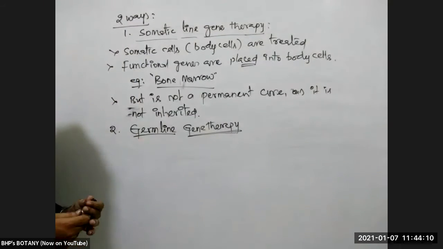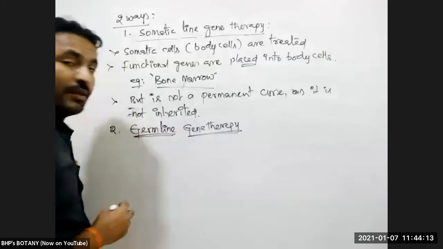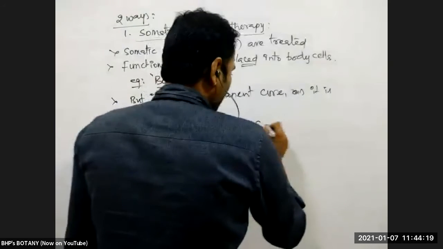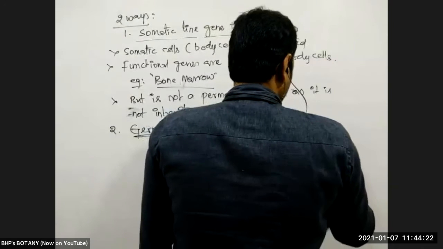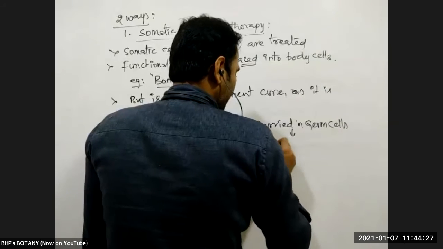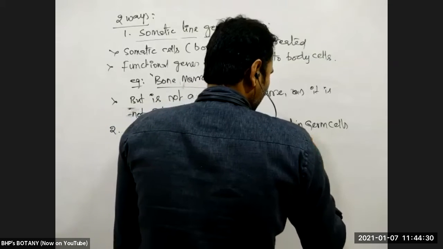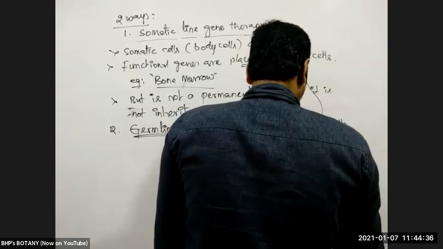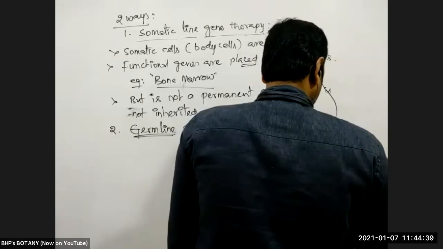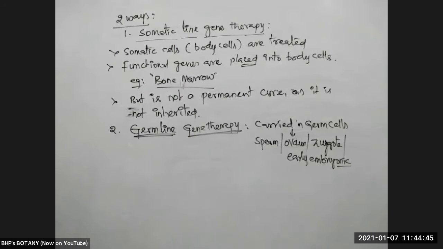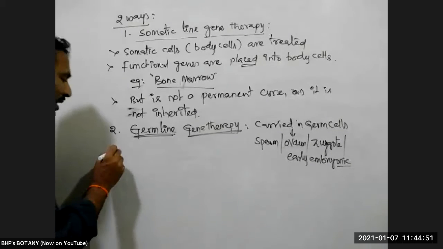The second one is germline gene therapy. What does germline gene therapy mean? Where gene therapy is carried out in germ cells. What are the germ cells? Germ cells may be sperm cells, ova, zygote, or early embryonic cells. If they are treated with gene therapy, then that type of therapy is called germline gene therapy.